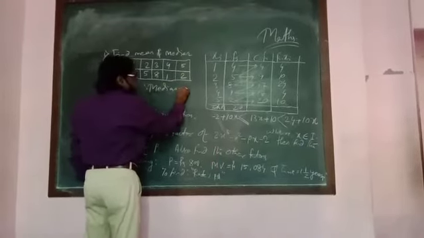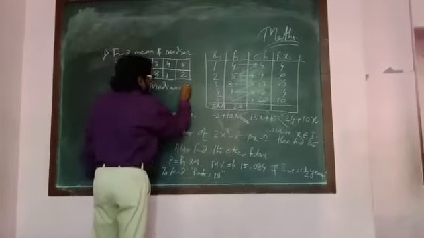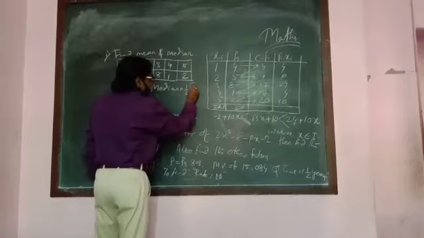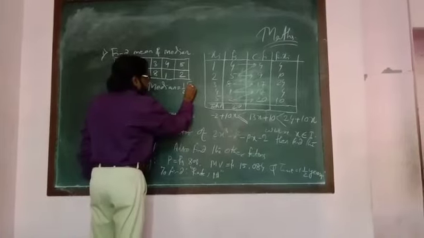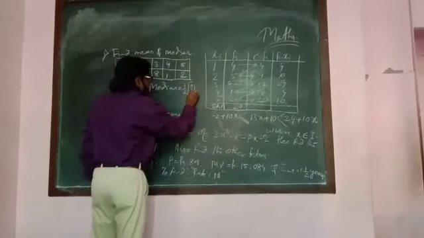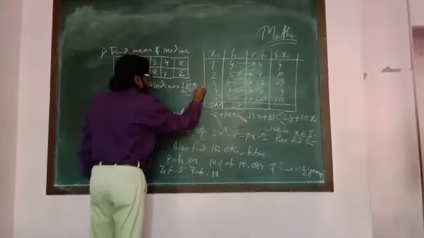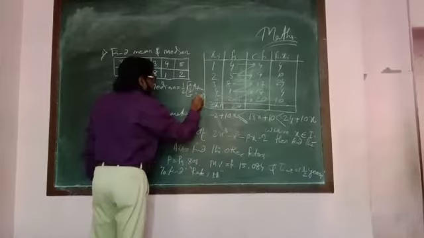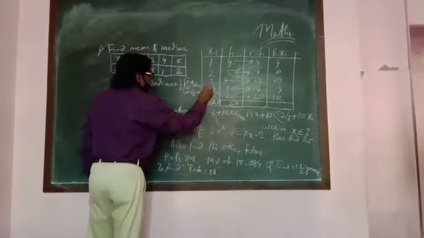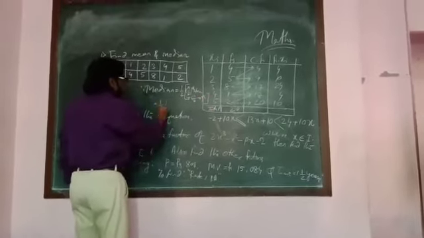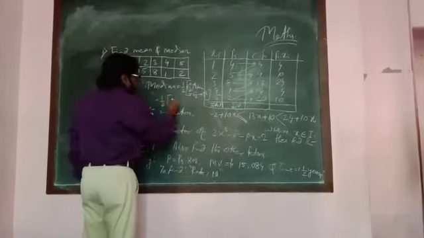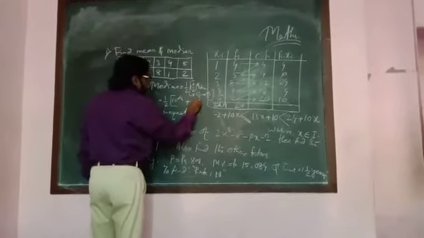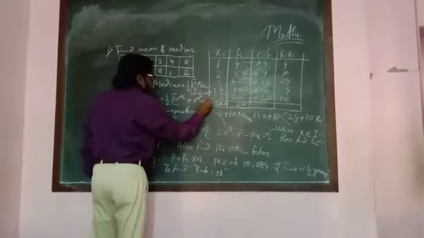Median is equal to, since n is an even number, 1 by 2 of the (n by 2)th term plus the (n by 2 plus 1)th term. Here n by 2 is the 10th term, so 1 by 2 of the 10th term plus the 11th term.